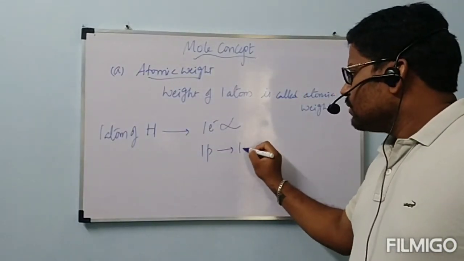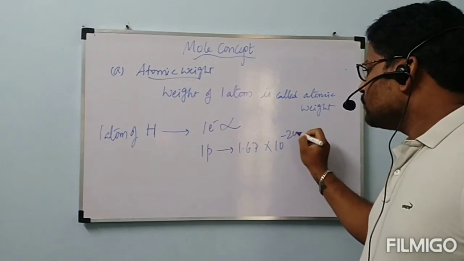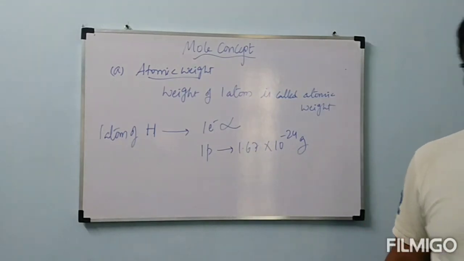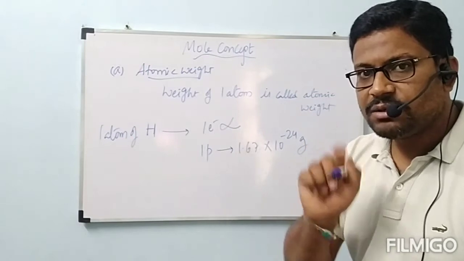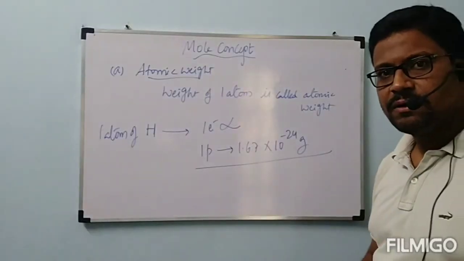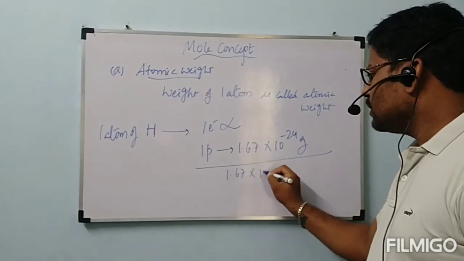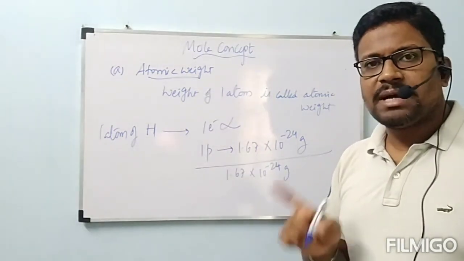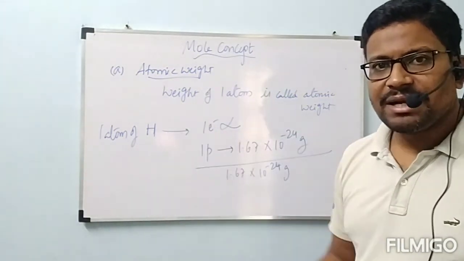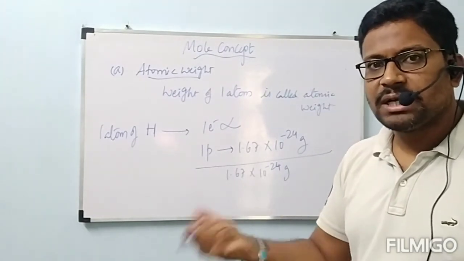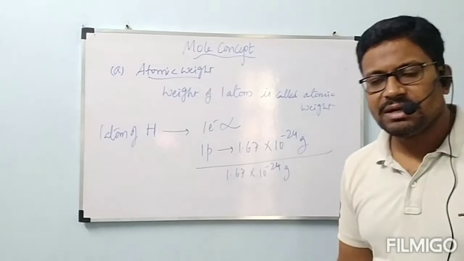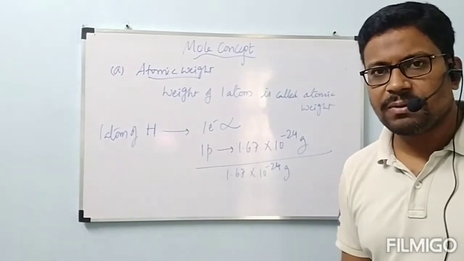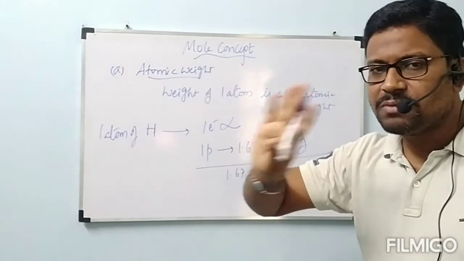What is the proton mass? 1.67 into 10 power minus 24 grams. Now what is the mass of one hydrogen atom? It is equal to 1.67 into 10 power minus 24 grams. Mass of one proton is equal to mass of hydrogen. That's why in the next classes, sometimes we will use proton instead of hydrogen. H plus is called proton. H plus means after removal of electron from hydrogen we will get H plus. That one keep aside, no problem. We are using hydrogen as proton, no need to bother about that.